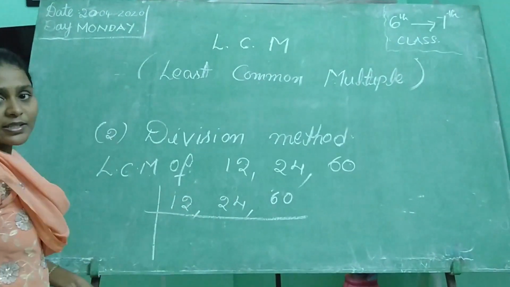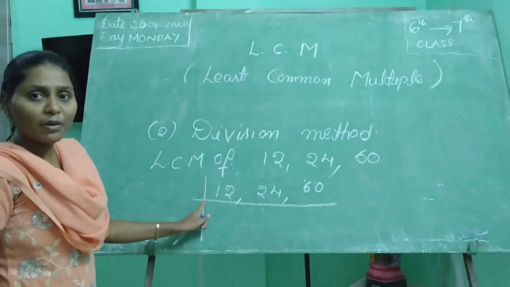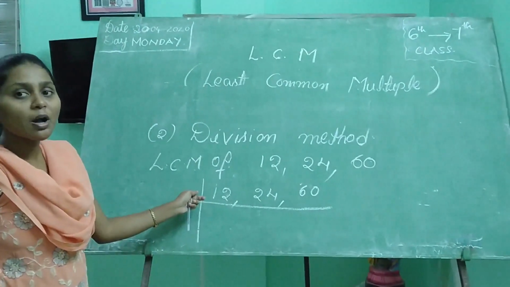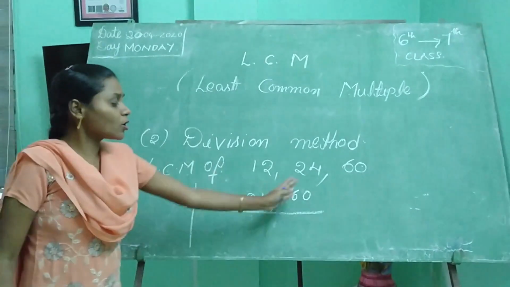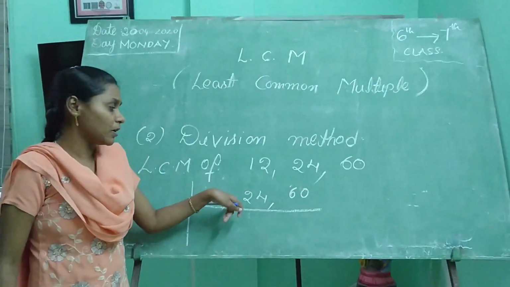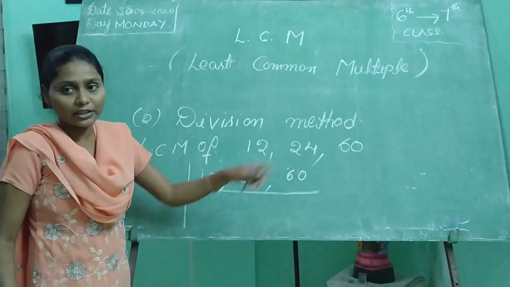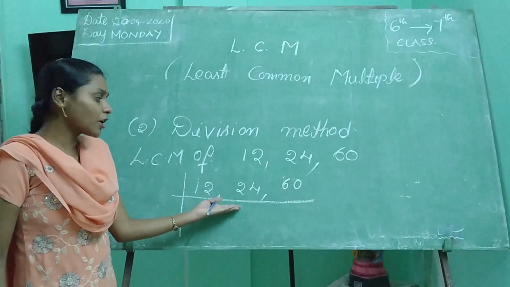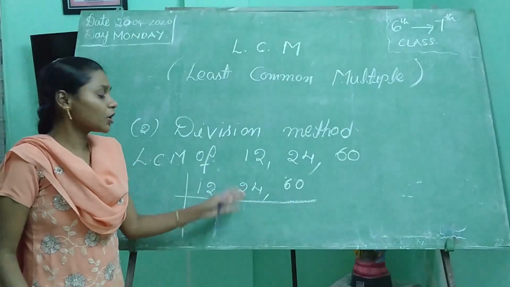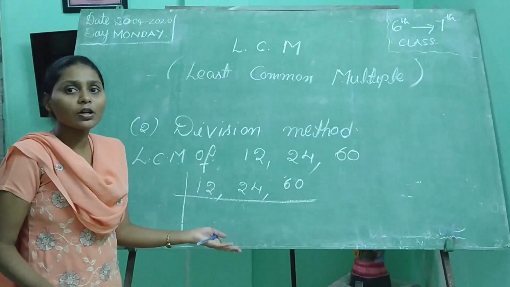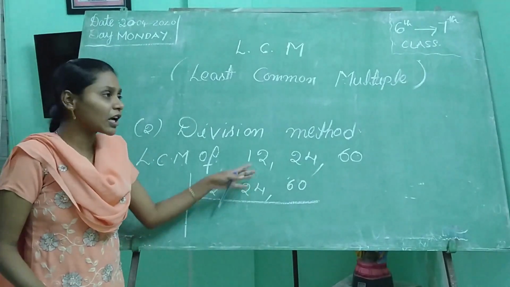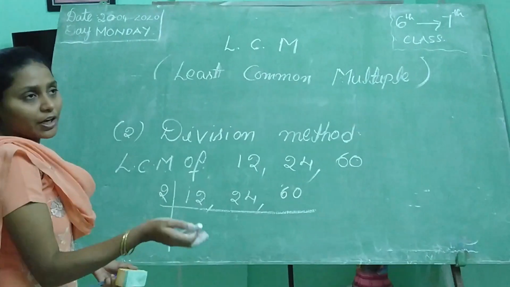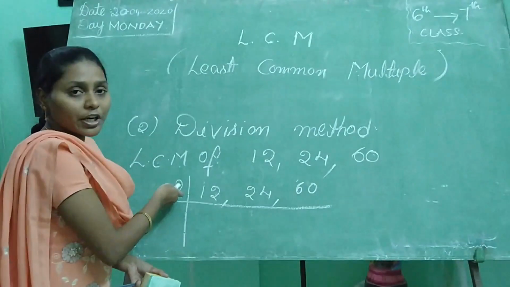Now which table divides them? We take only prime numbers, not composite numbers. We do the LCM using prime numbers only. It is not necessary that the table divides all three numbers; if it divides any two of them, we take that table. Here 2 is divisible, and 3 is also divisible. So it's your wish, you can take 2 or 3. In both methods we get the same answer. First we will take 2. If anybody at home takes 3, no problem.